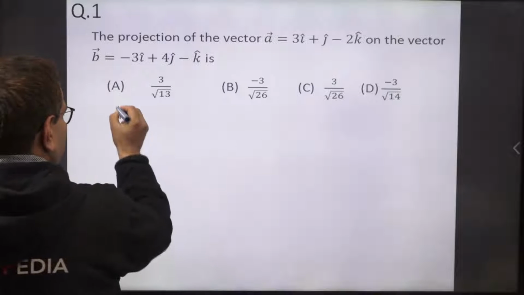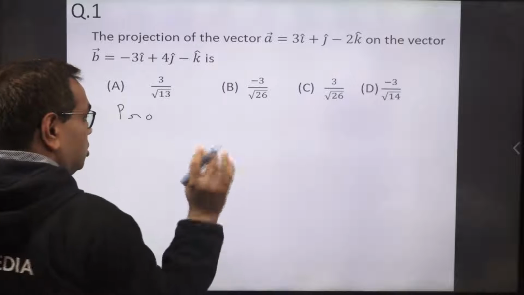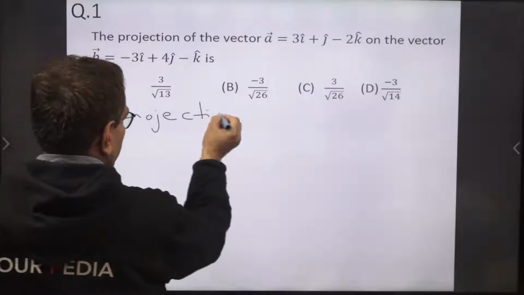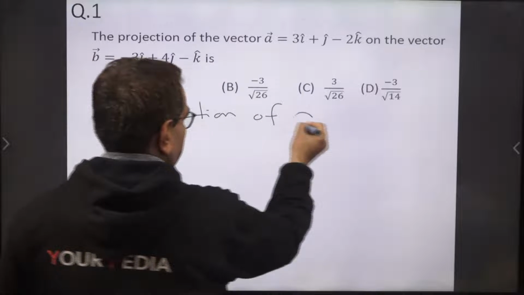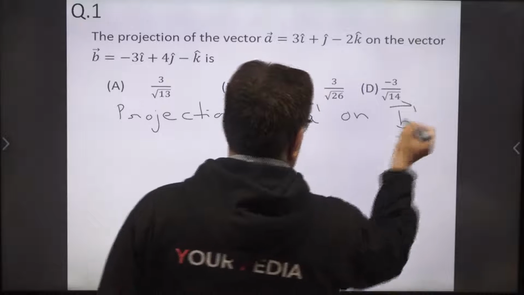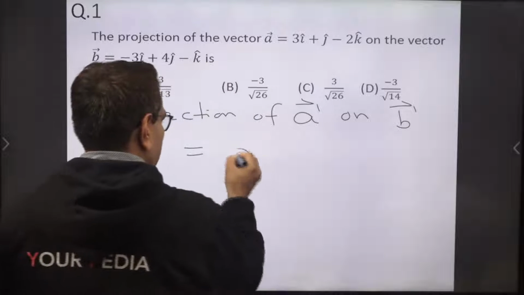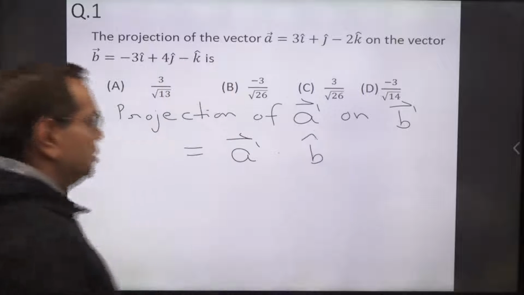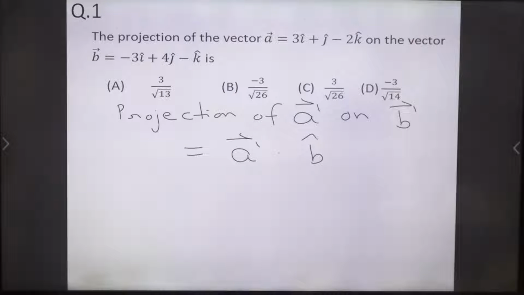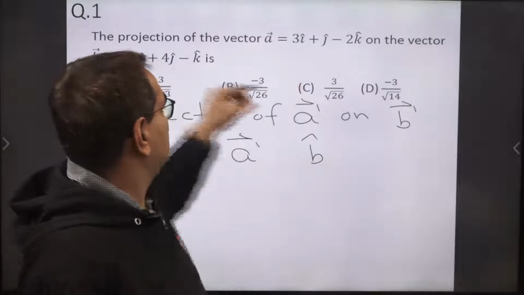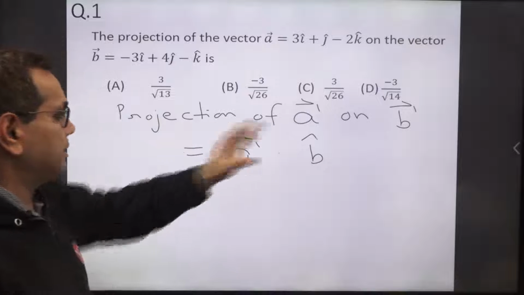Remember this formula. Those who don't know, just note down this projection. Projection of a vector A on another vector B is equal to A dot B cap. Simple formula. B cap is the unit vector in the direction of B. This is the formula you have to remember directly.